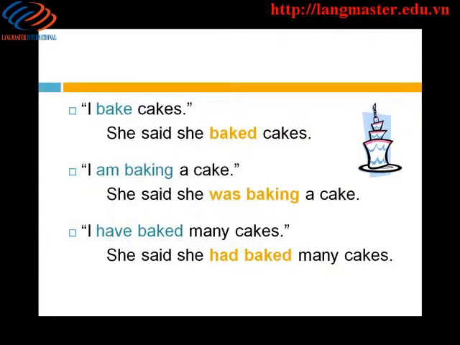Let's go on. I bake cakes. She said she baked cakes. The simple present shifts back to the simple past. I am baking a cake. She said she was baking a cake. The present progressive shifts back to past progressive. I have baked many cakes. She said she had baked many cakes. The present perfect shifts back to the past perfect.